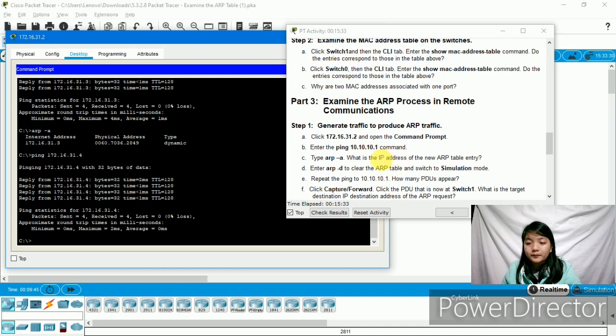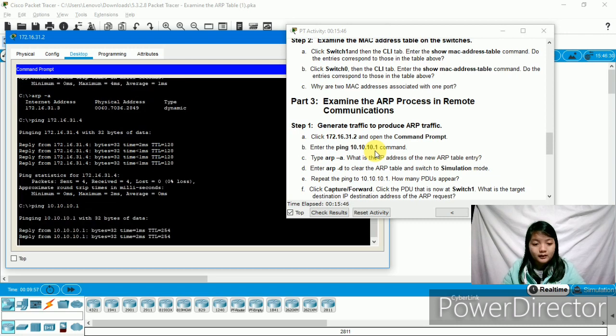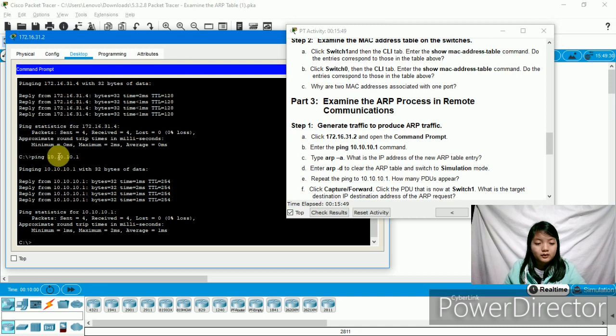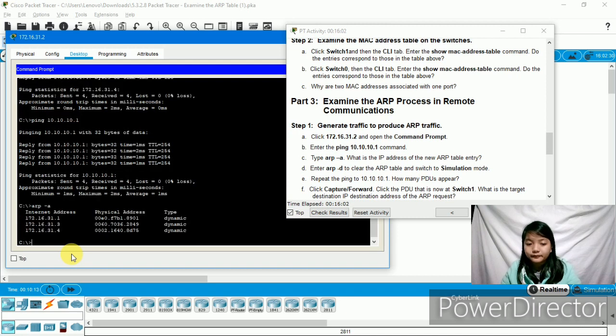Then enter the ping 10.10.10.1 command. So we have 4 replies, so it means that it has a connection. Then type ARP -A. Then it has a question: what is the IP address of the new ARP table now?